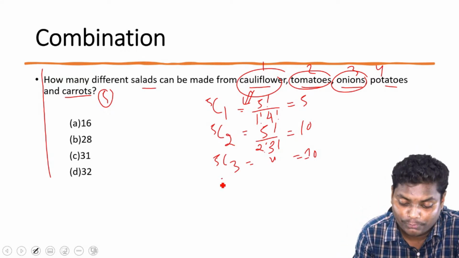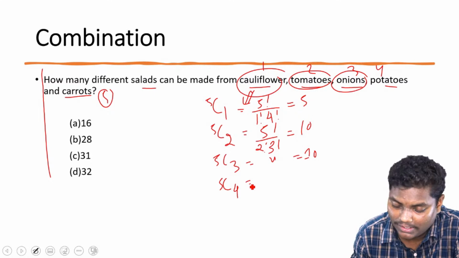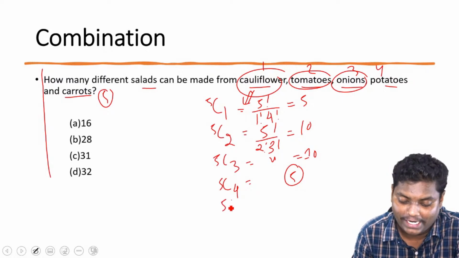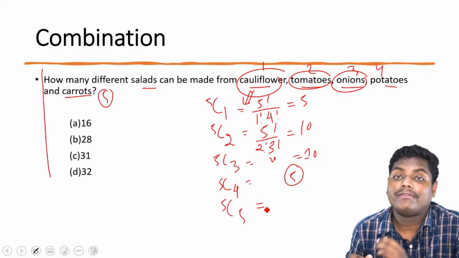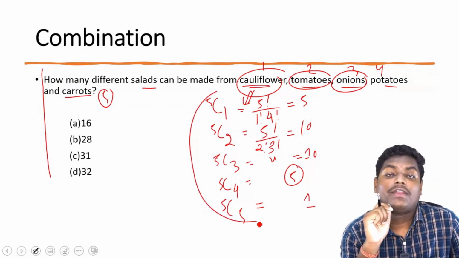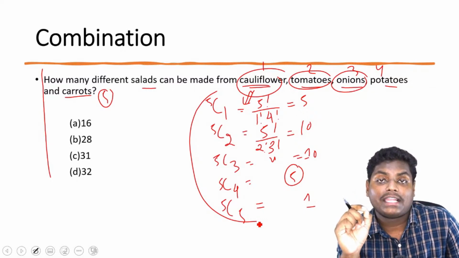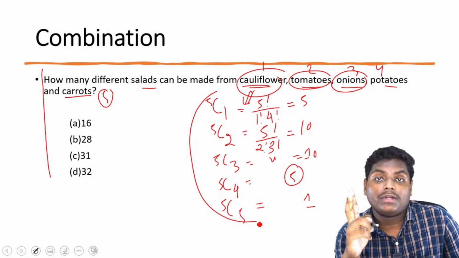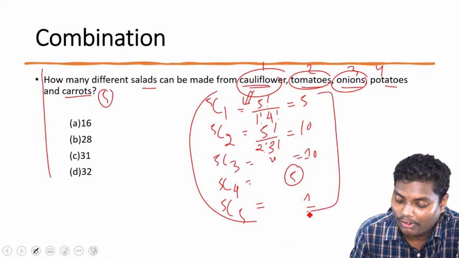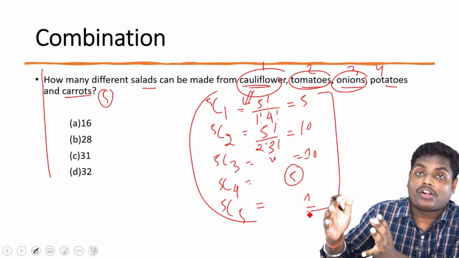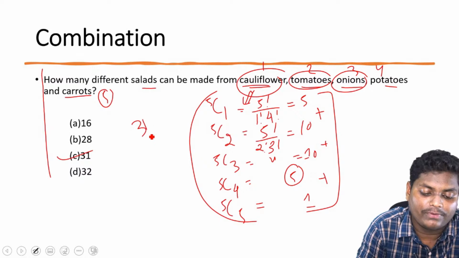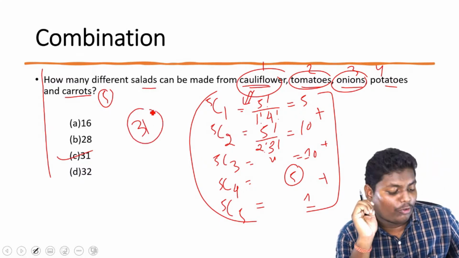Or we can add 4 things into the salad for our convenience. If we solve it, we'll get 5. Or we can add all the things together. 5C5. So when we do 5C5, we'll get 1. So what we have done, we have these 5 different ingredients where one can pick up only one type of ingredient, or he can add 2 and make the salad. Similarly, we can have all of them added together. Since these are connected with or, we'll add them. If we add it, we'll get 31. This is how we solve combination problems.